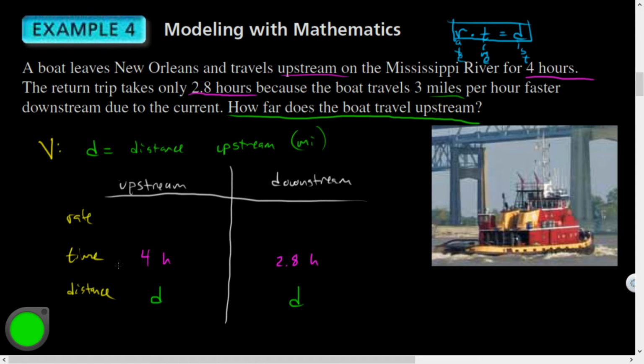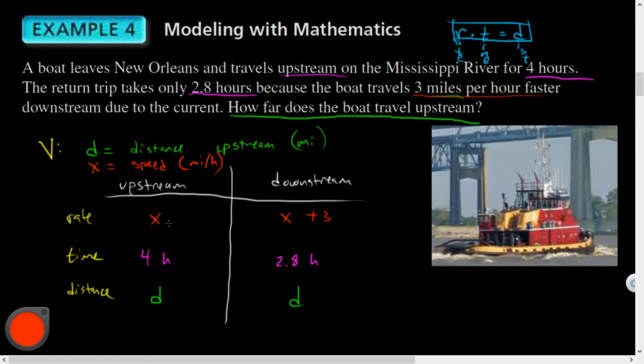And how about the rate? This is trickier. Now it says the boat travels 3 miles per hour faster downstream due to the current. So let's define a new variable. Let x equal the speed of the boat measured in miles per hour. And so x is how fast it was going upstream. And downstream, it was traveling faster, 3 miles per hour faster. So it's going to be x plus 3.